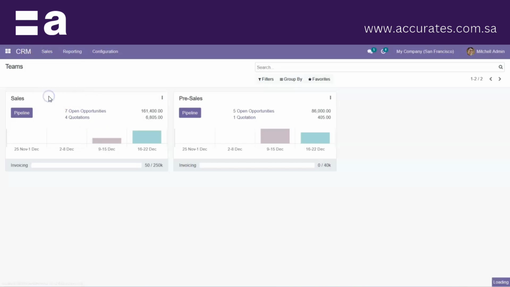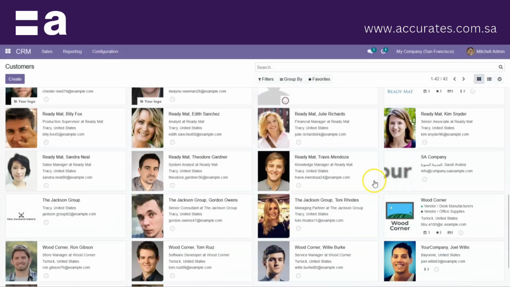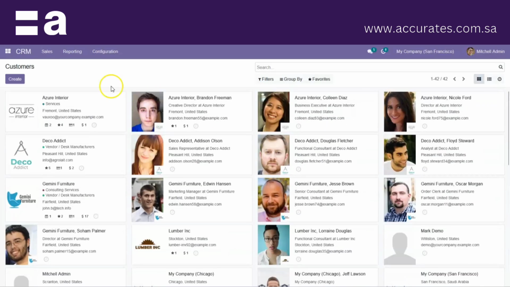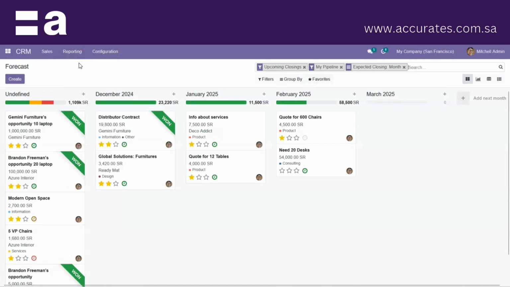And here we have Customers. This is the customer tab, where you can see the database of the customers. If you want to create one, click on create, give the company name and the basic organization data, click on save, and you can create the customer. And here we have the reporting, where the forecast reporting can be seen.